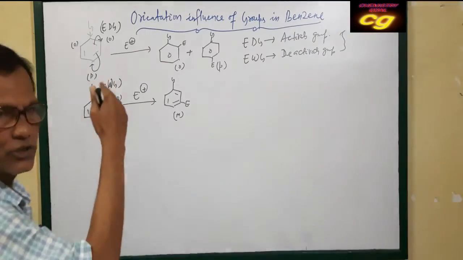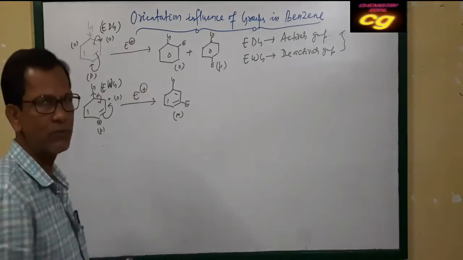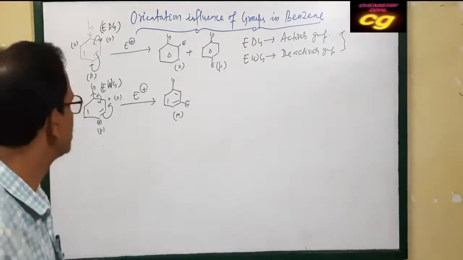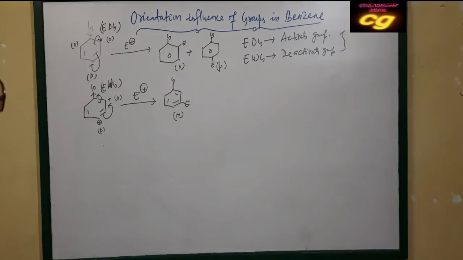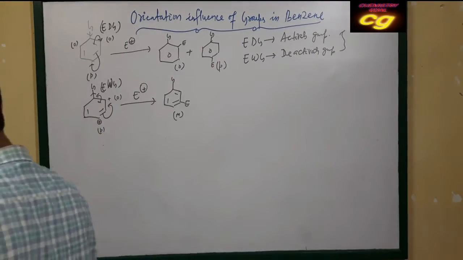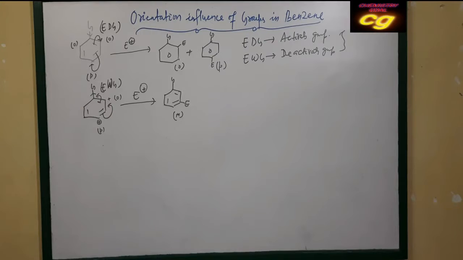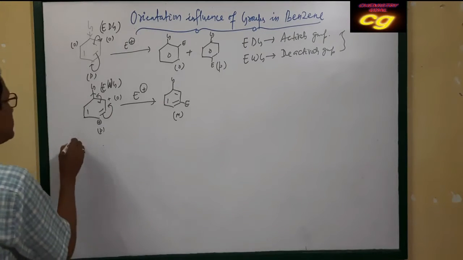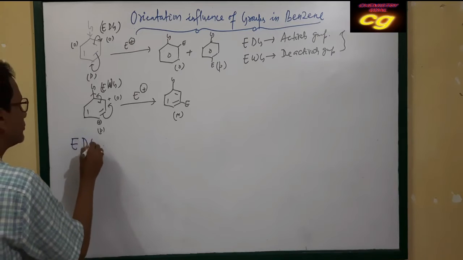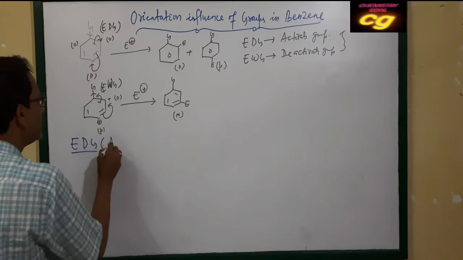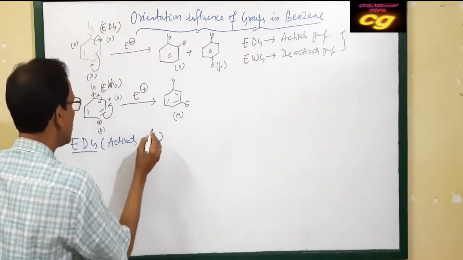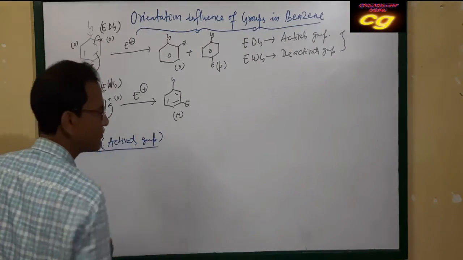On the basis of the nature of the groups, the substitution takes place at the ortho position, para position or meta position. So what are electron donating groups and what are electron withdrawing groups? Let us discuss. Electron donating groups are called activating groups.